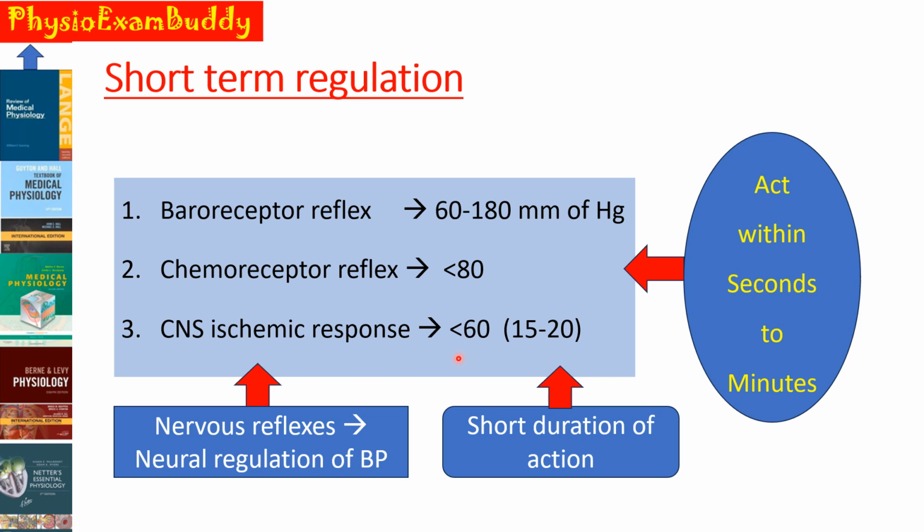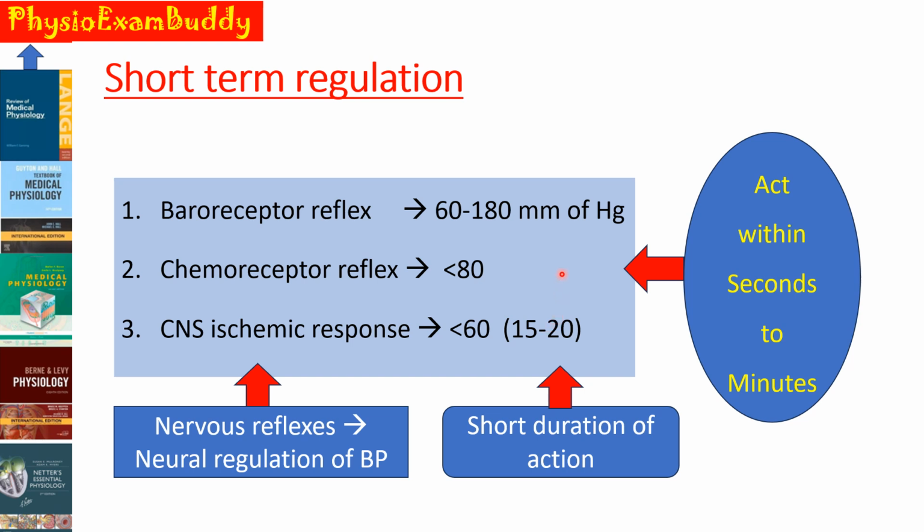The most powerful and potent mechanism is the CNS ischemic response, and it acts very powerfully when the mean arterial pressure lies between the range of 50 to 20. All these will bring our mean arterial pressure back to the normal narrow range, that is 90 to 100 millimeters of mercury.